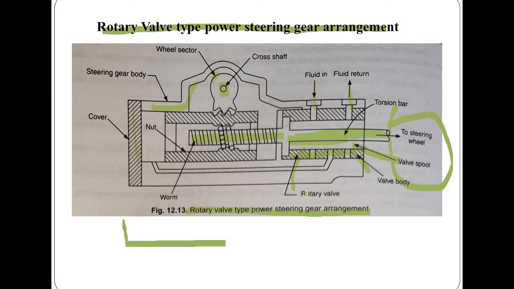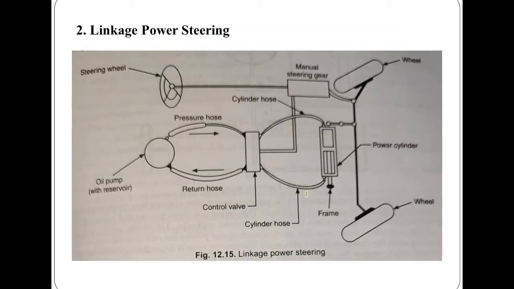Next we'll discuss linkage power steering, and how it is different as compared to the previous one. This is the steering wheel, which with the help of the steering shaft and steering column is connected with the manual steering gear. These are the wheels to which the motion is transmitted.